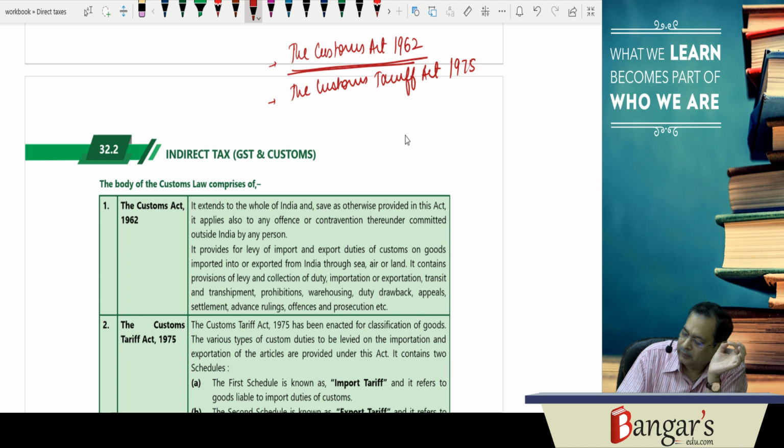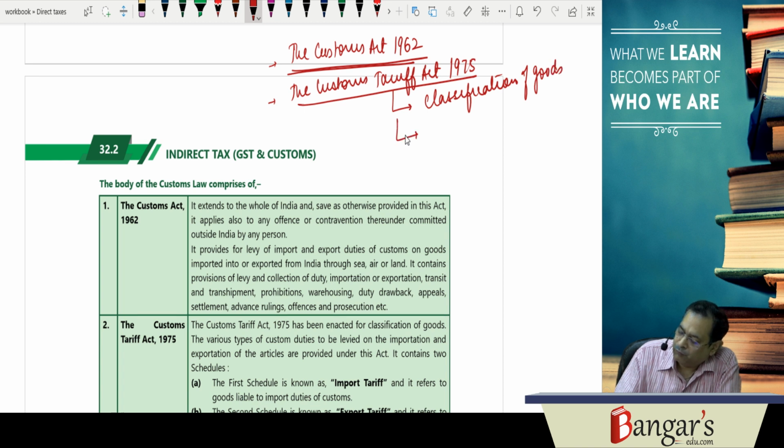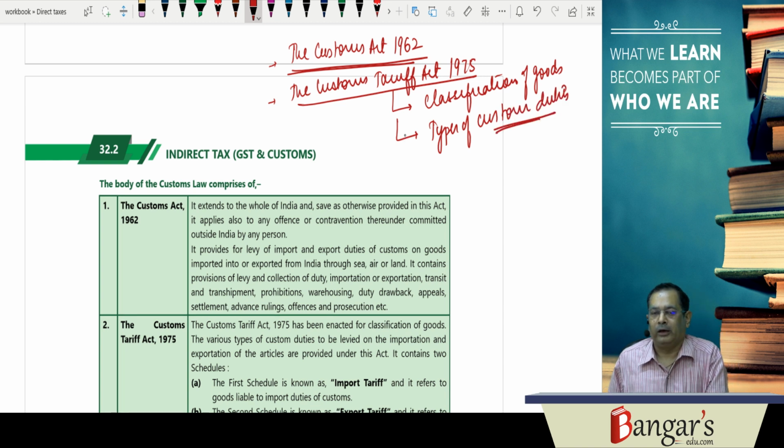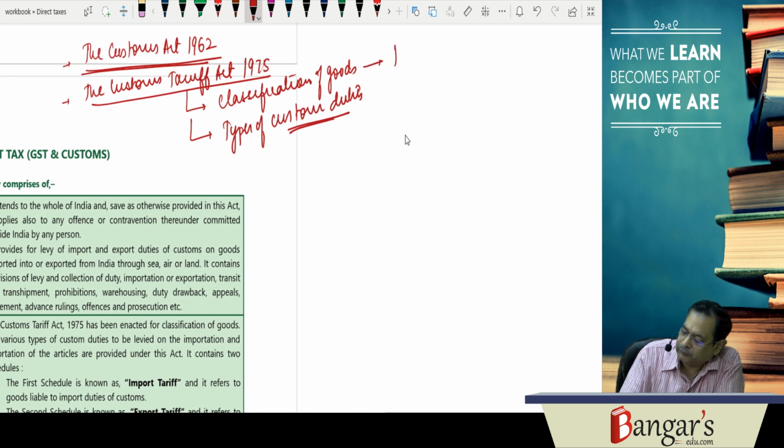1975. Now here in this tariff, this is basically for the classification of goods and what are the types of custom duties that will be levied. Here in the tariff, for the purpose of classification, we have 2 schedules.